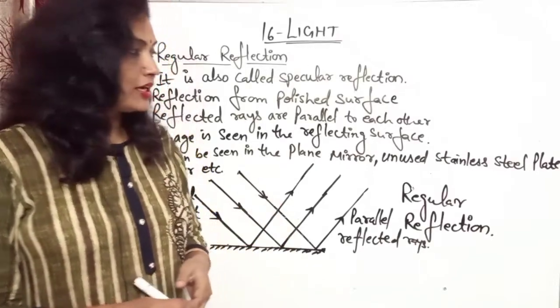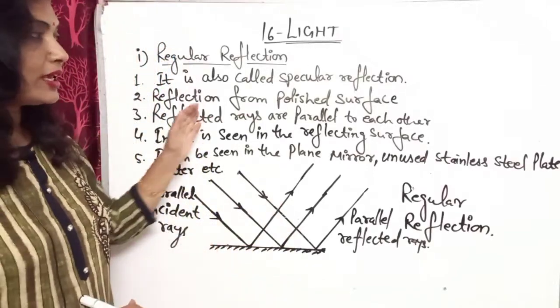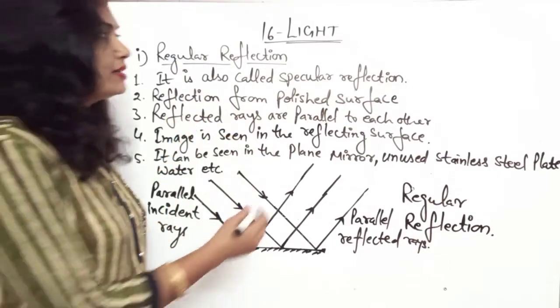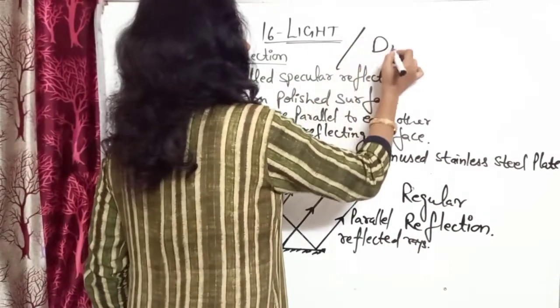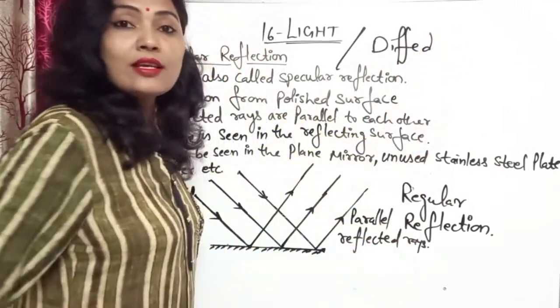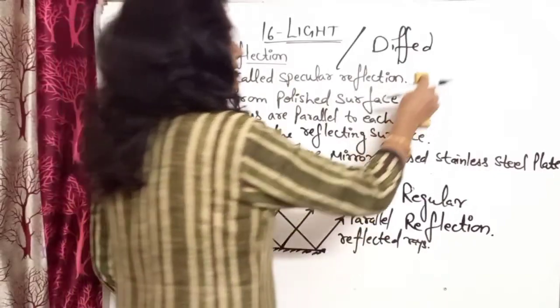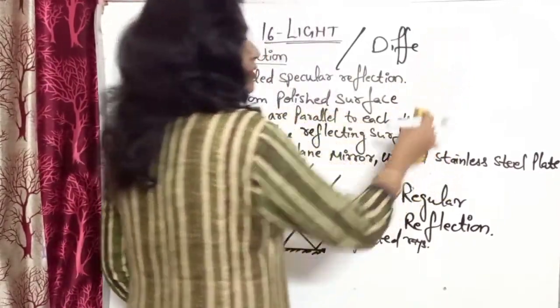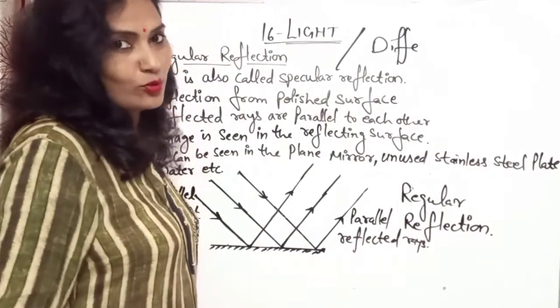Got it? Now let us write about, or we can compare it to the other reflection, that is the diffused reflection. Diffused reflection is also known as irregular reflection. It means this type of reflection is taking place by the rough surface most probably.